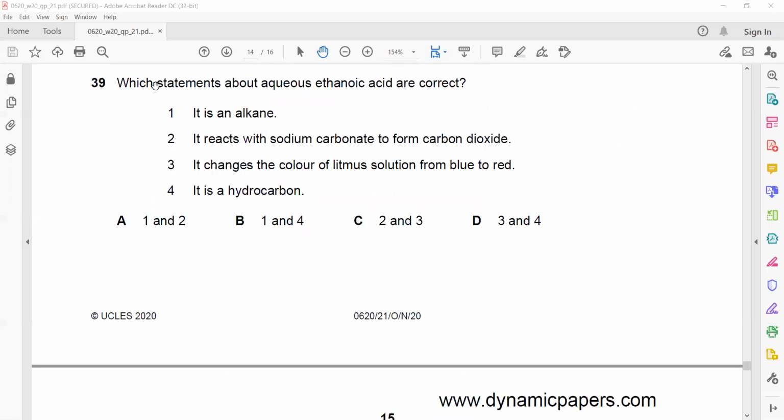Question 39. Which statements about aqueous ethanoic acid are correct?